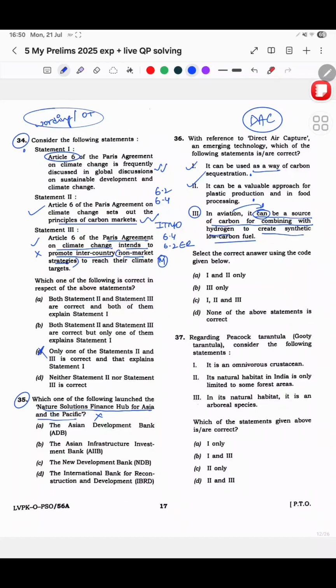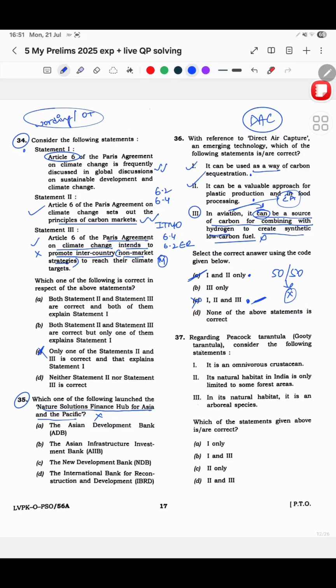Specifically, aviation में it can be a source of carbon for combining with hydrogen. I think in the exam, what happened was my mind went towards only commercial aviation. I felt कि यार इसको कैसे airplanes में use करेंगे, and I went in that trajectory, and I did come to these two options only, but I felt कि यार ये गलत होगा तो ये नहीं हो सकता है, ये होगा, and I marked this. Apparently the answer is 1, 2 and 3. So if you look at it, till now I think three questions or 2 questions I've arrived at 50-50, and then I've marked the wrong option. So see, this also happens.